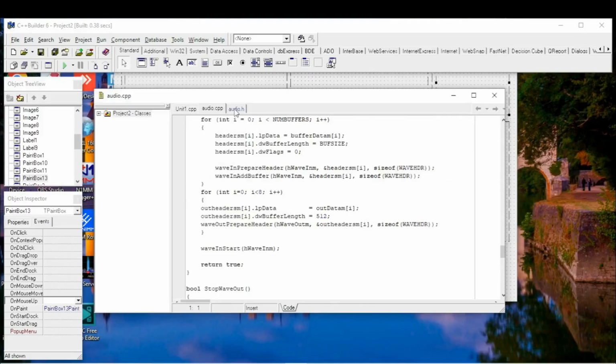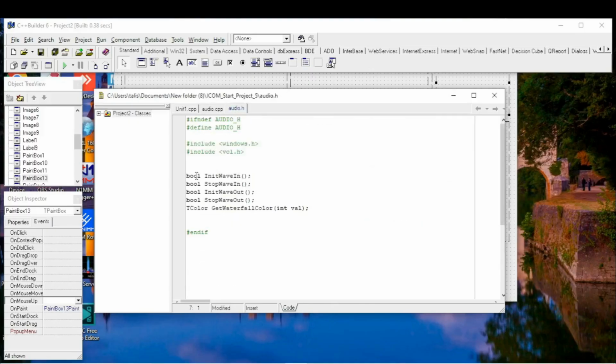This function is T-color function. It's just for painting our spectrum. So wave in, init wave in is init a microphone, init wave out, init speaker.